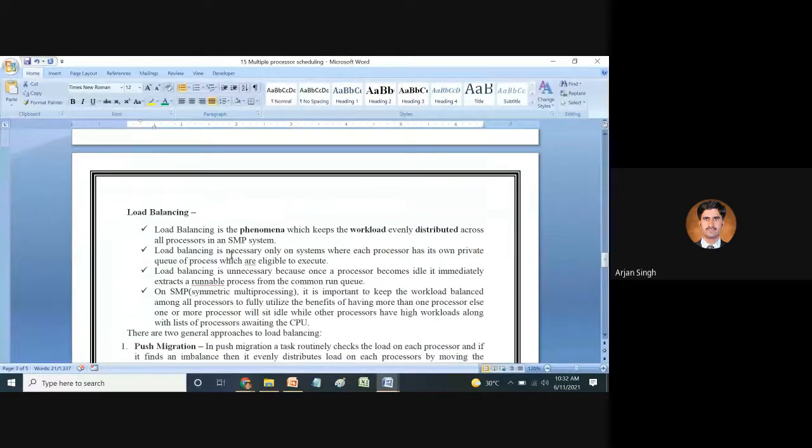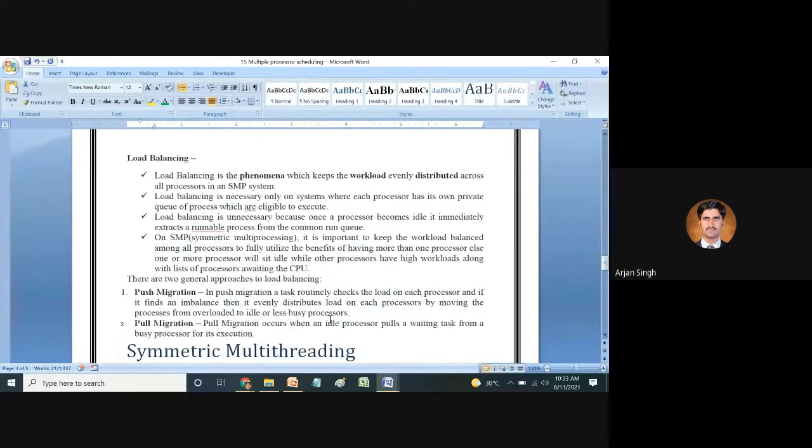So load balancing is necessary only on systems where each processor has its own private queue of processes which are eligible to execute. Load balancing is unnecessary with a common run queue, because once a processor becomes idle, it immediately extracts a runnable process from the common run queue. On SMP, symmetric multiprocessing, it is important to keep the workload balanced among all the processors.